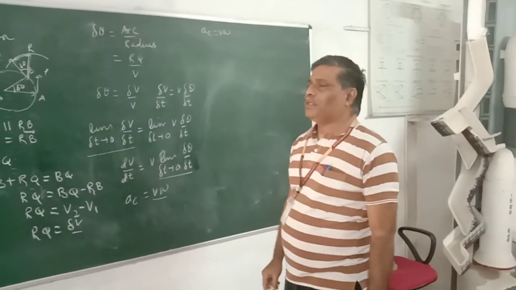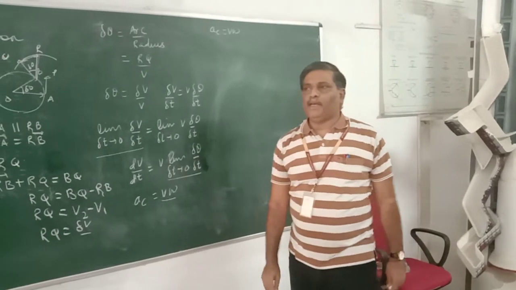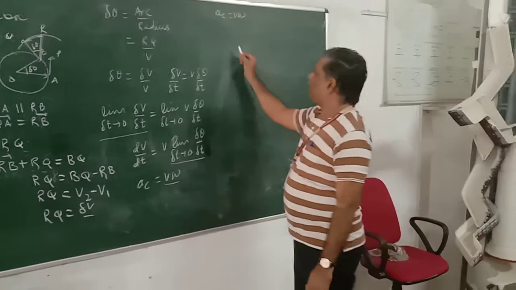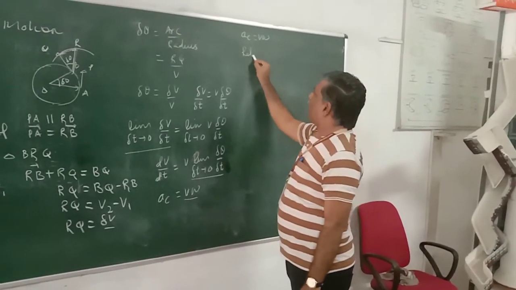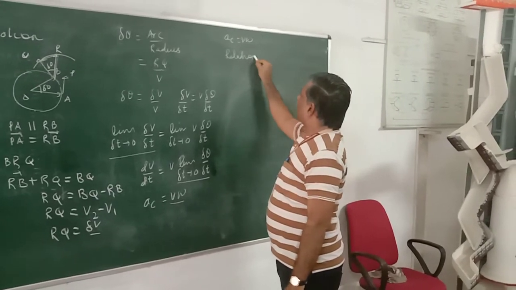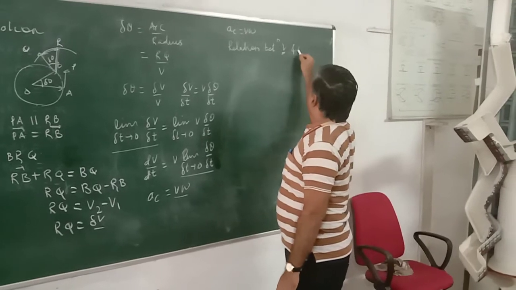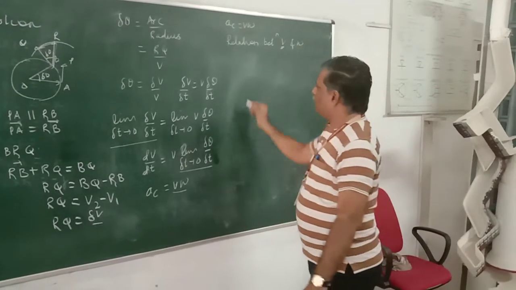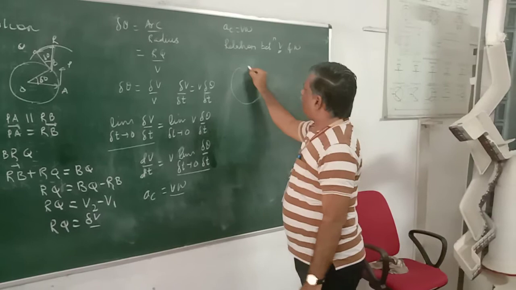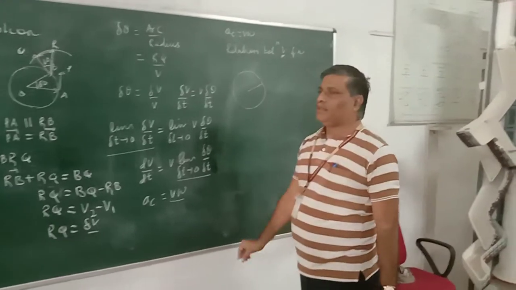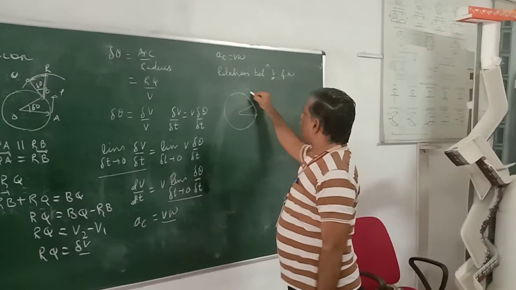Let us find out the relation between linear velocity and angular velocity. V is a linear velocity, omega is an angular velocity. Consider the object which is moving with angular velocity omega.